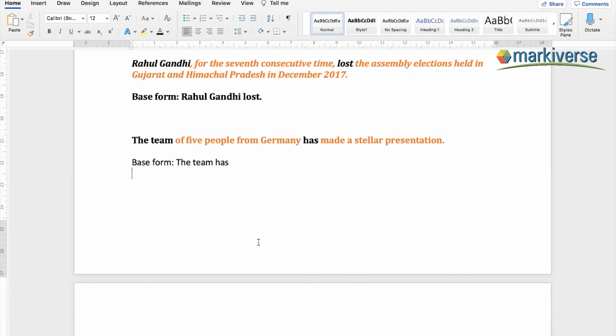In the next chapter, we will look at past tense. Past tense is going to be interesting for you because now you have learned present tense, and it becomes very easy for you to understand past tense.